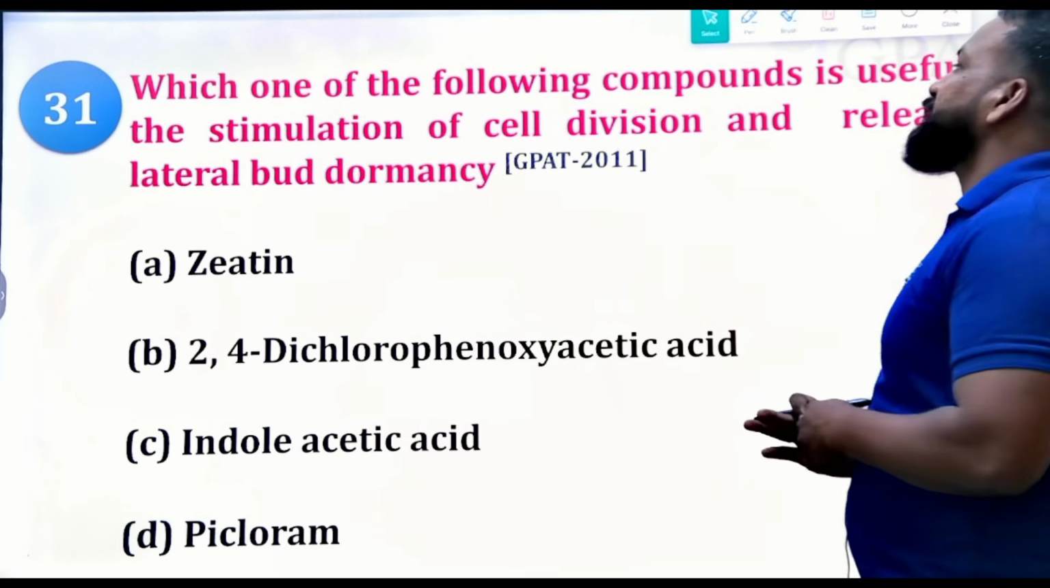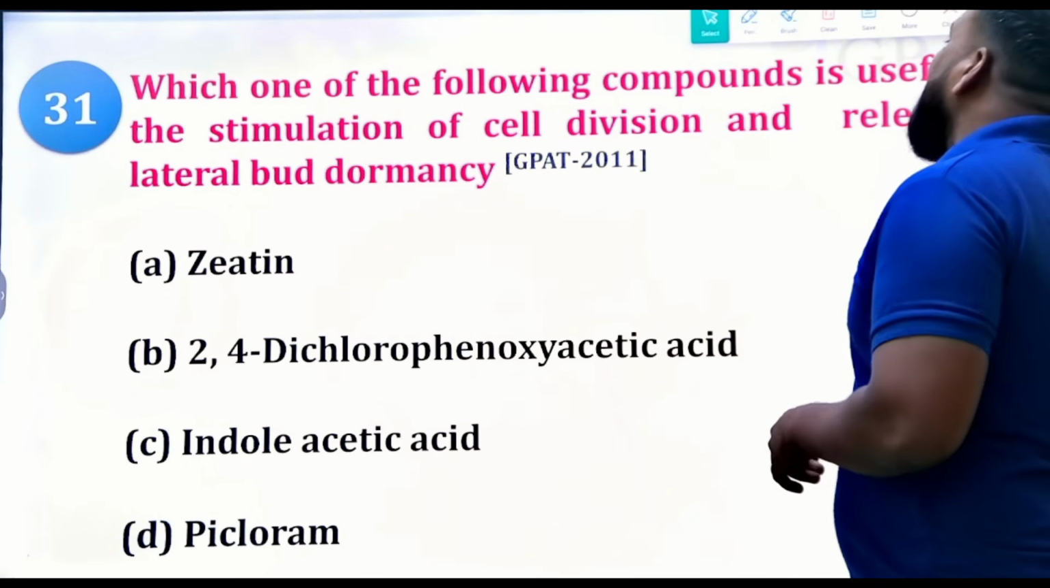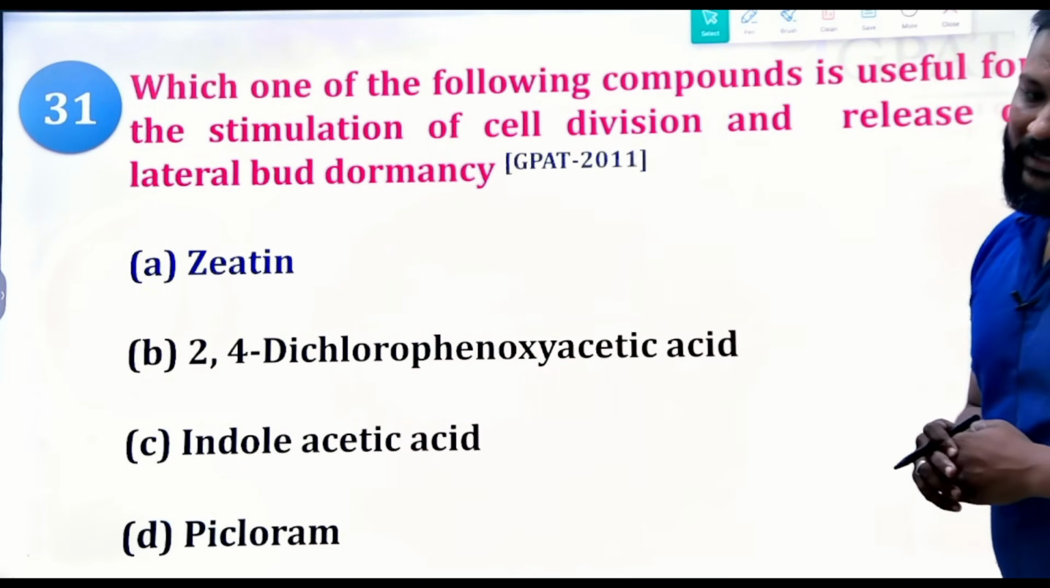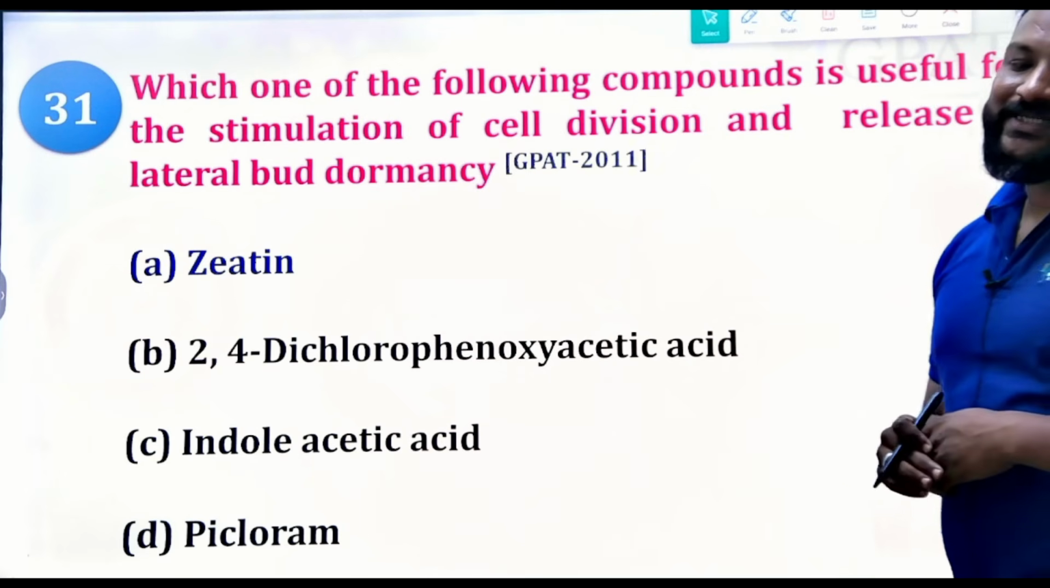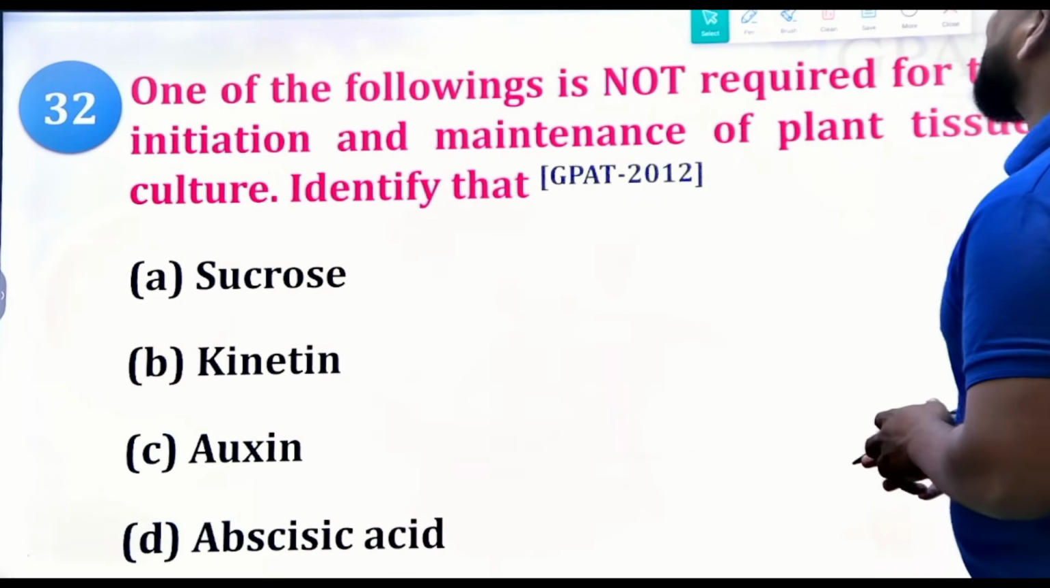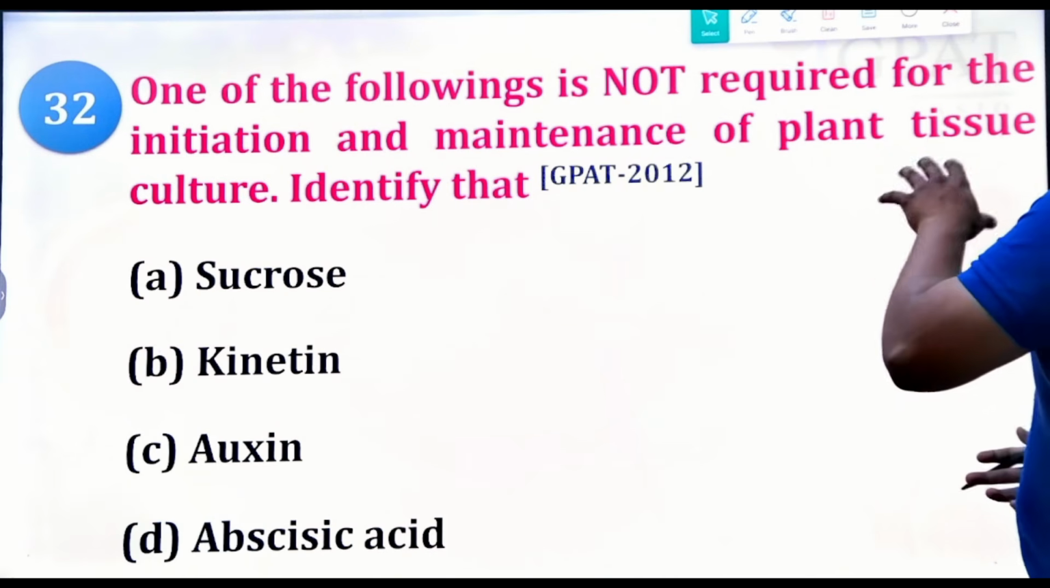Undoubtedly, the right answer will be zeatin, clear? Zeatin is one of the important cytokinins. Yes. Next, which one of the following is not required for the initiation and maintenance of plant tissue culture?